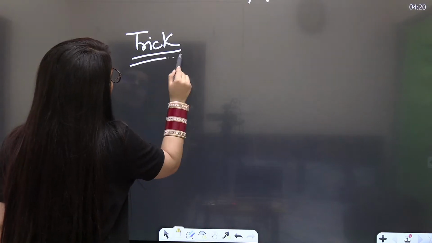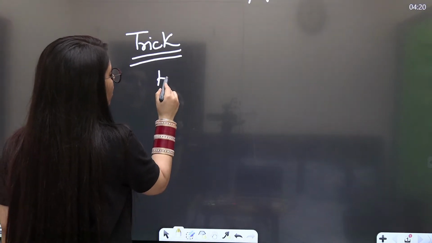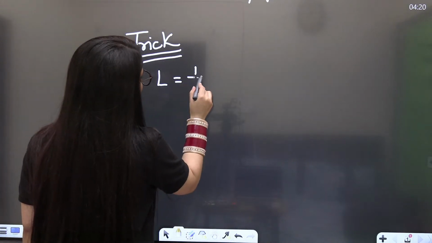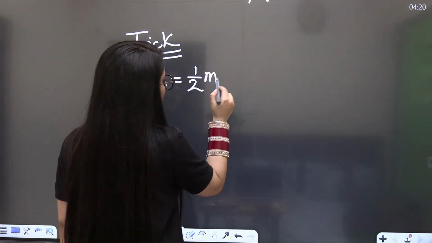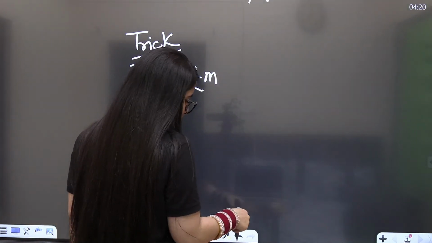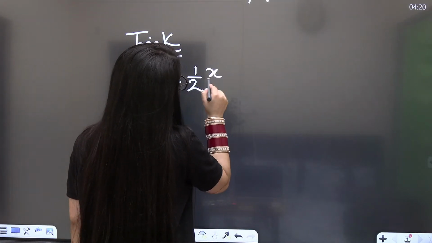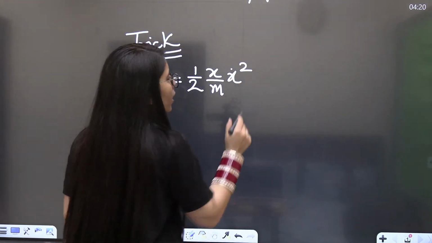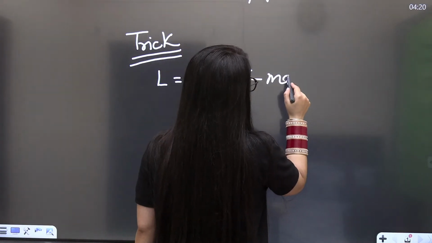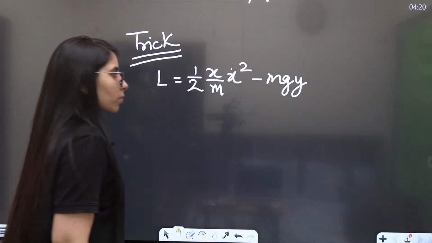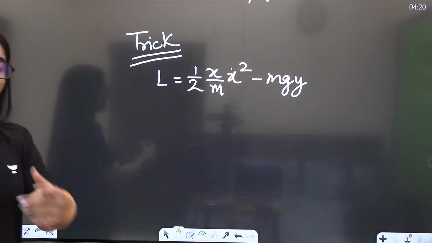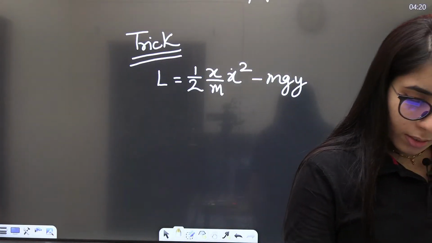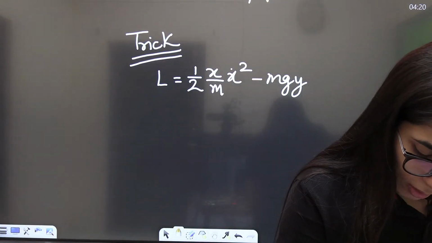It's the trick time. So basically, if we are given the Lagrangian, let's say, half m x dot square, minus mgy. In general, the standard potential energy expression everybody knows is mgh. The same expression I'm using here, give me a second.